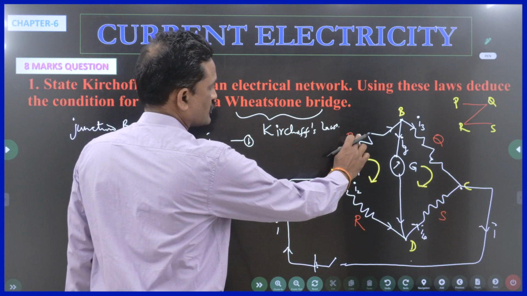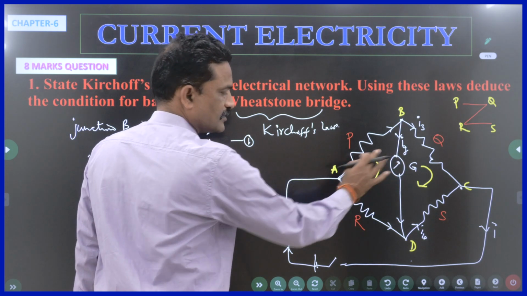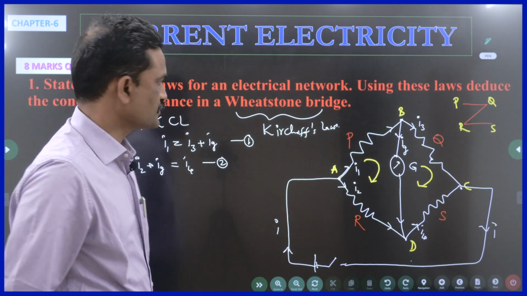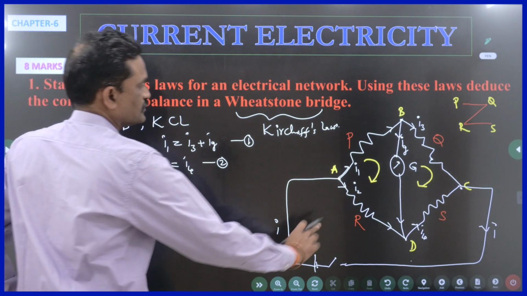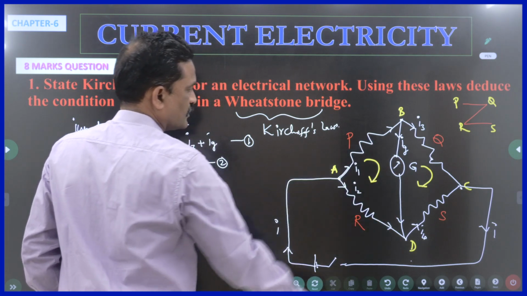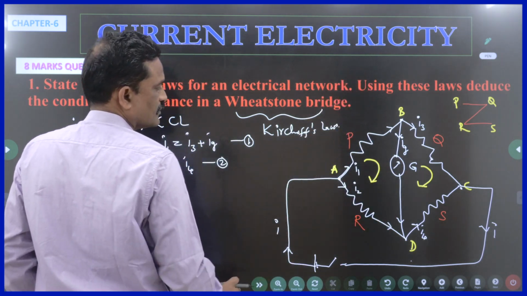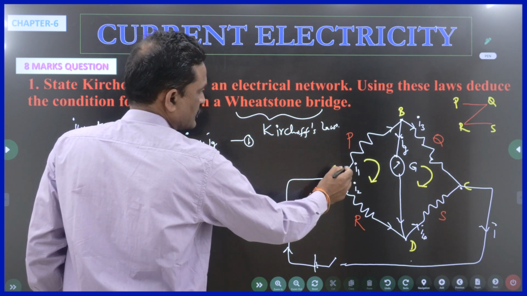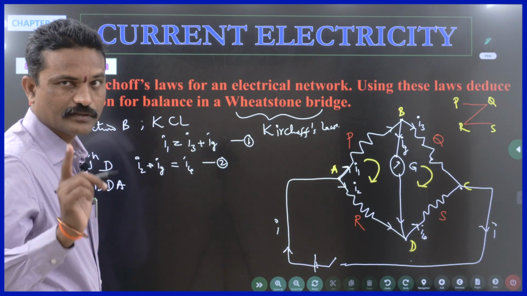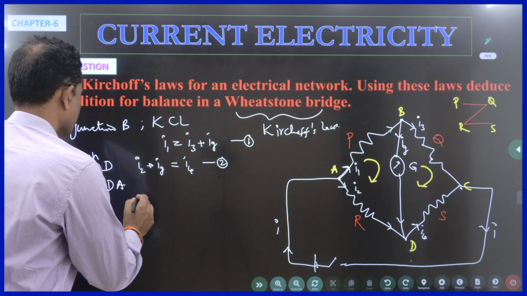You have one resistor here, another resistor within the galvanometer, another resistor. So you have three potential drops, right? Now I am choosing this direction. This is the direction in which I am traveling. So I am going from A to B. So my direction and current direction are same. Then that potential must be negative. So I have to write